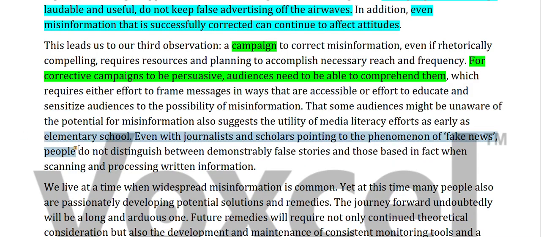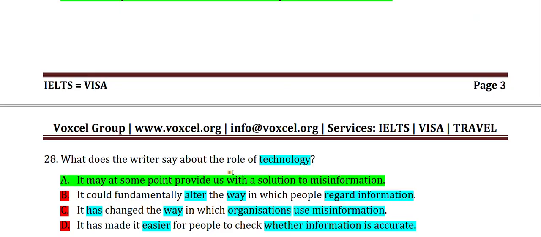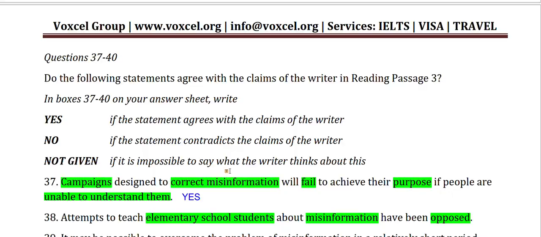So this is the mention of elementary school. Even with journalists and scholars pointing to the phenomena of fake news, people do not distinguish between demonstrably false stories and those based in fact when scanning and processing written information. So there is no mention of attempts of educating children of elementary school, and there is no mention of any opposition. But before this paragraph, we will read the next question.